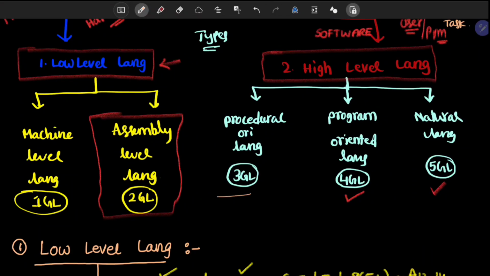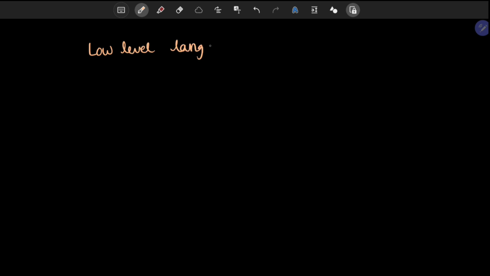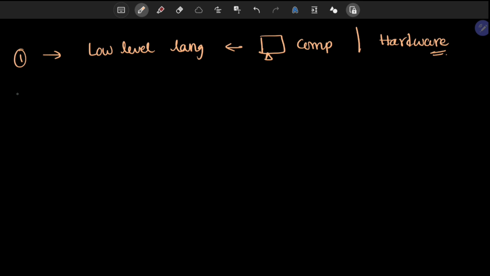So let us talk about high level language. See, low level languages are nothing but languages that interact with the computer as well as the computer hardware. So this comes under category 1, and category 2 is high level language. High level language. So what is high level language? Let us discuss in detail.